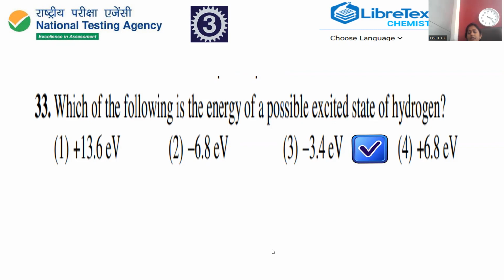Hydrogen is a tiny atom having only one electron, and that electron wants to excite to the next level. Whenever an electron is exciting, what happens? It absorbs a certain amount of energy. All the energy levels are quantized, so in order to move forward, it needs some external energy. What energy is required from all these given options? Option number 3 is the correct answer.